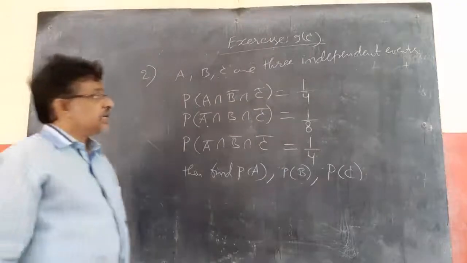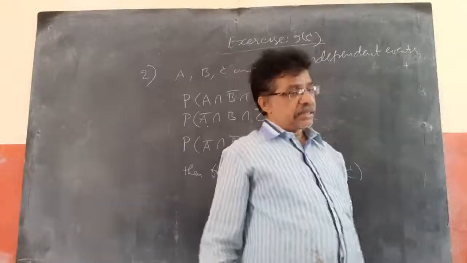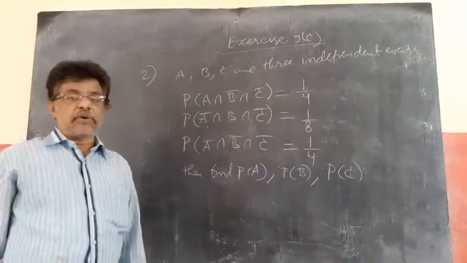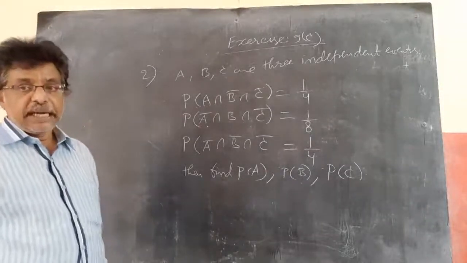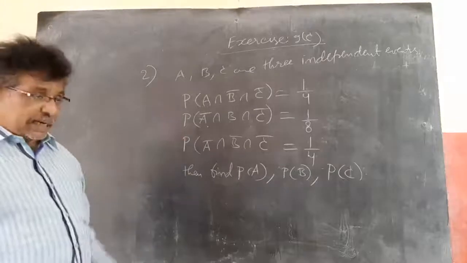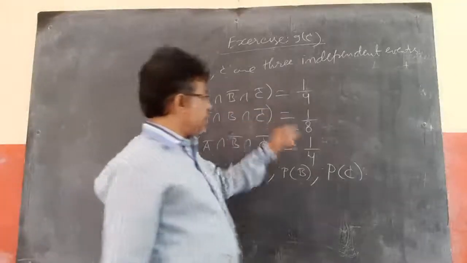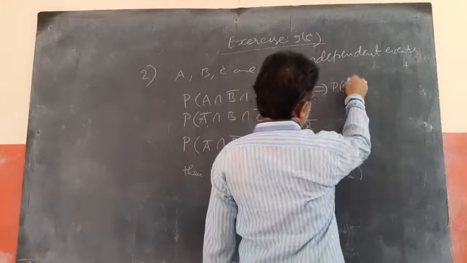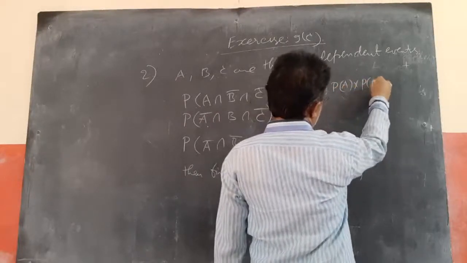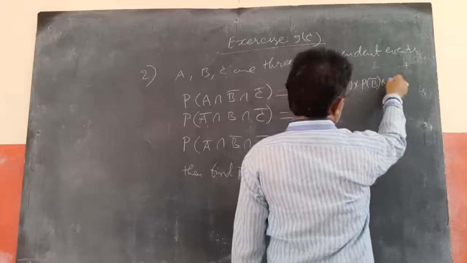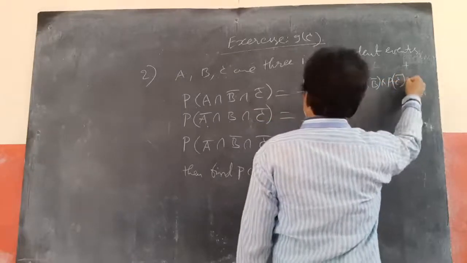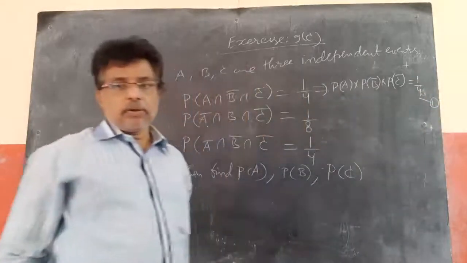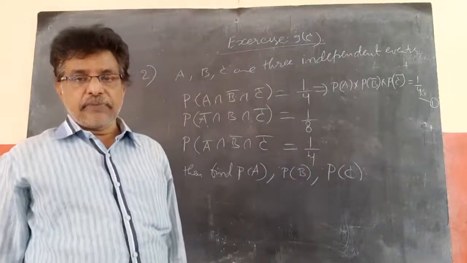First of all, he is saying they are independent events. Independent events means, as I told, P of A intersection B equal to P of A into P of B. Means these 3 are independent events. So A intersection B bar intersection C bar I can write as P of A into P of B bar into P of C bar equal to 1 by 4, equation 1.